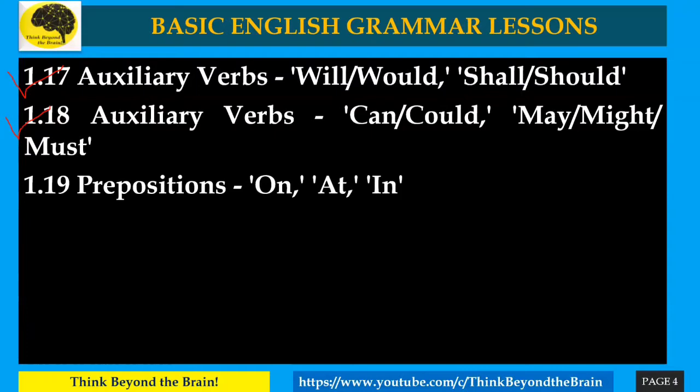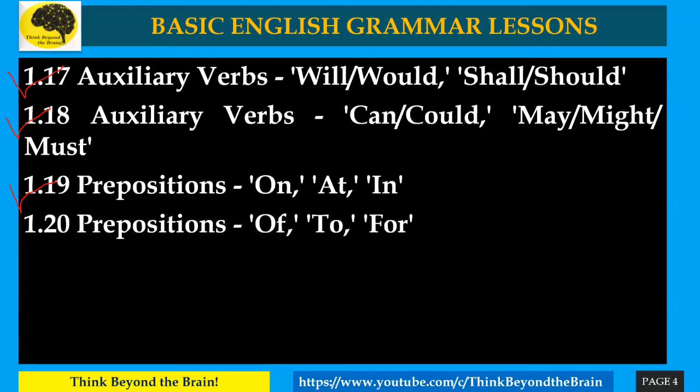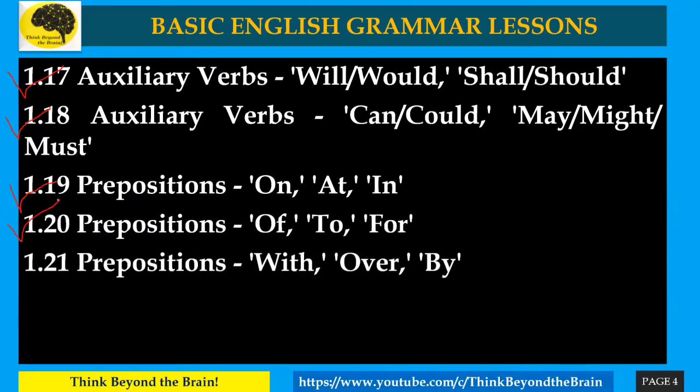Then comes the prepositions. Prepositions are the words that tell us where a thing is: on, at, in. Prepositions are also divided into 2 or 3 parts. So prepositions 1, prepositions 2: of, to, for, and prepositions 3: with, over, and by. We'll do all three in 3 different videos. First, we'll talk about on, at, in, then of, to, for, then with, over, and by.